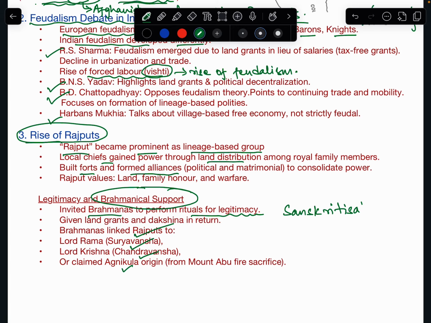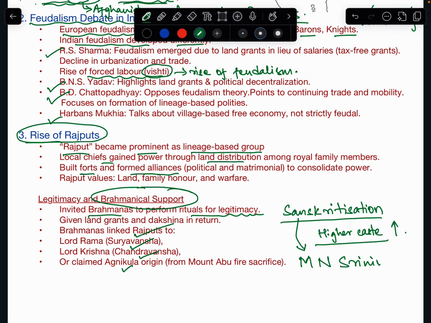Sanskritization means emulating the rituals of a higher caste to climb up the ladder. Rajputs followed this. This concept was given by M.N. Srinivas, a famous Indian sociologist.